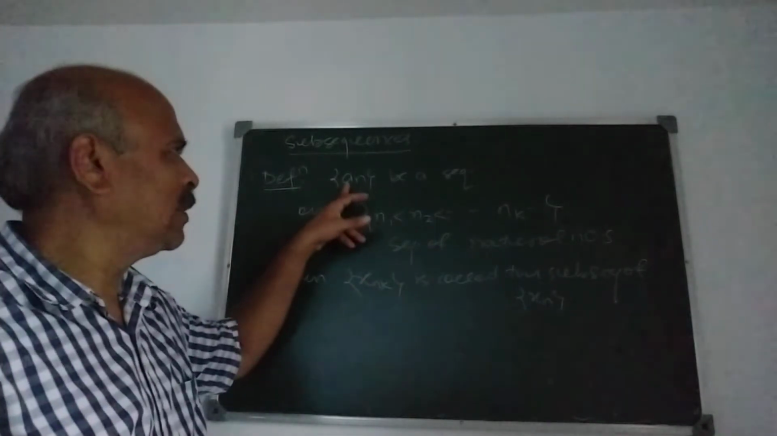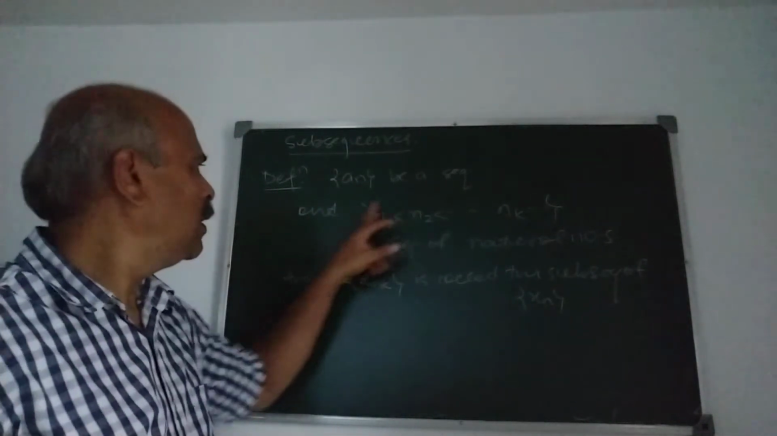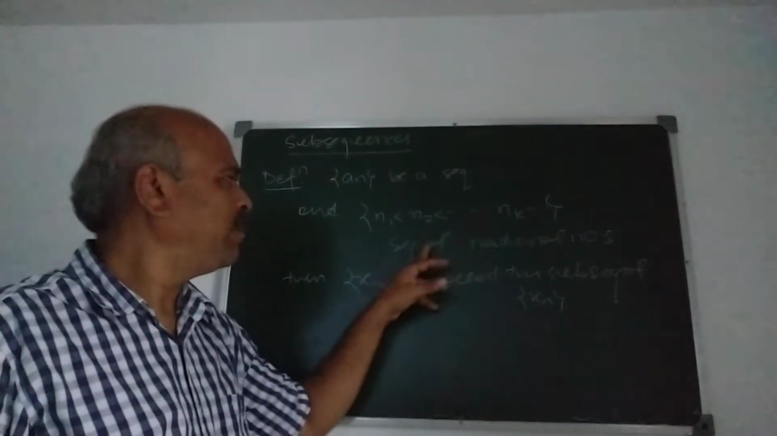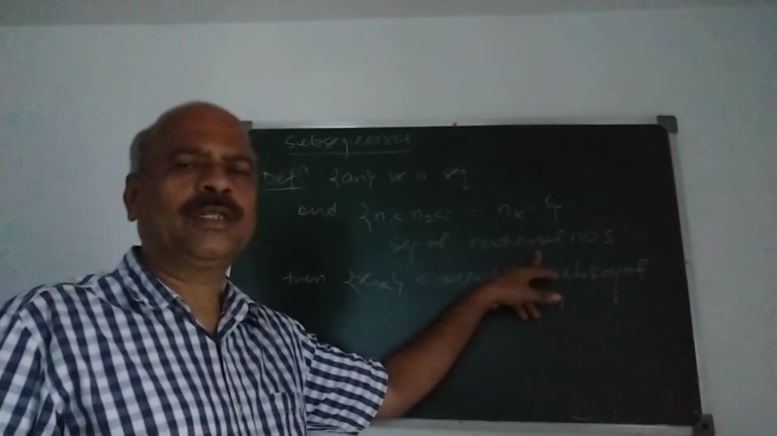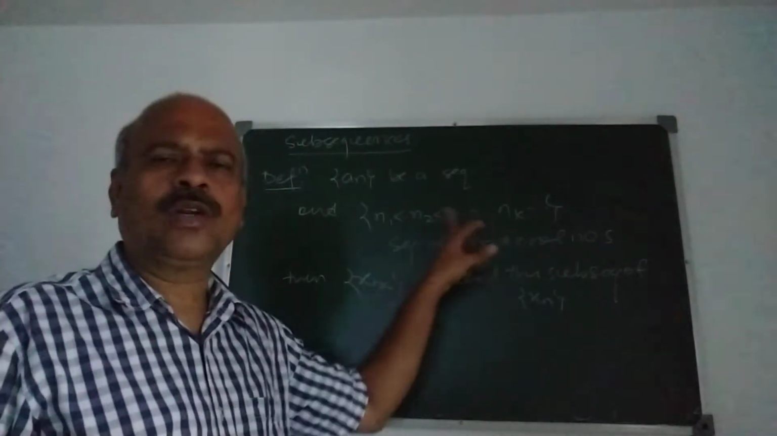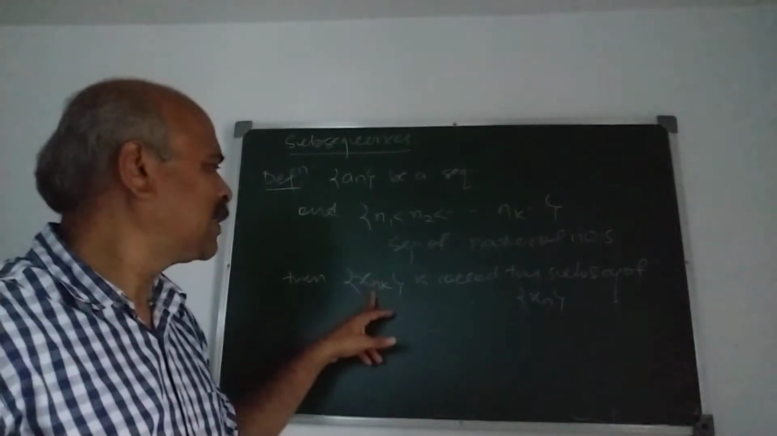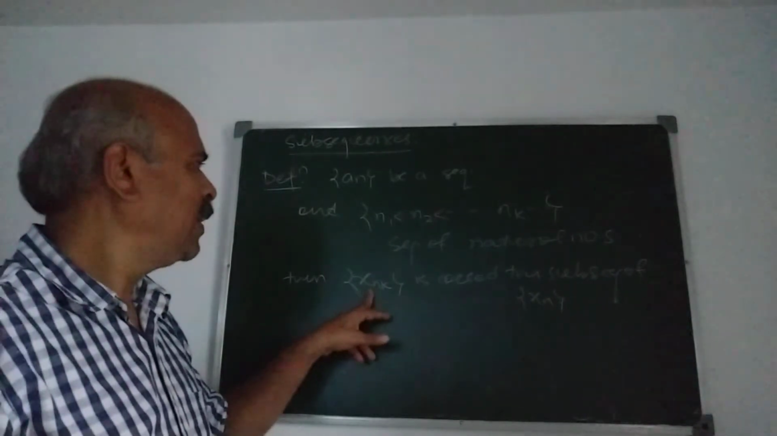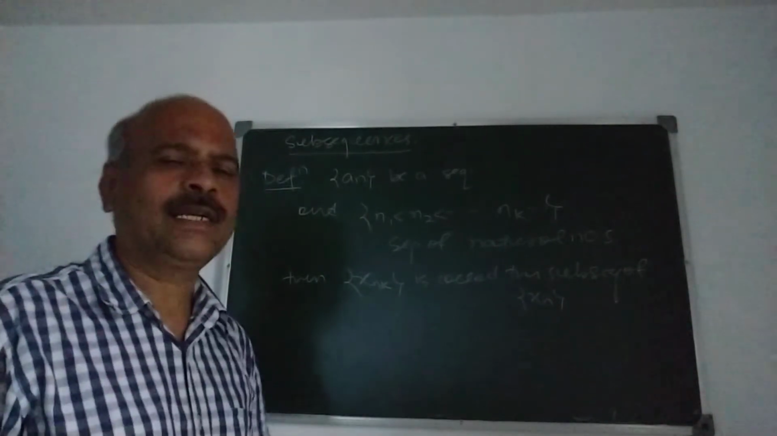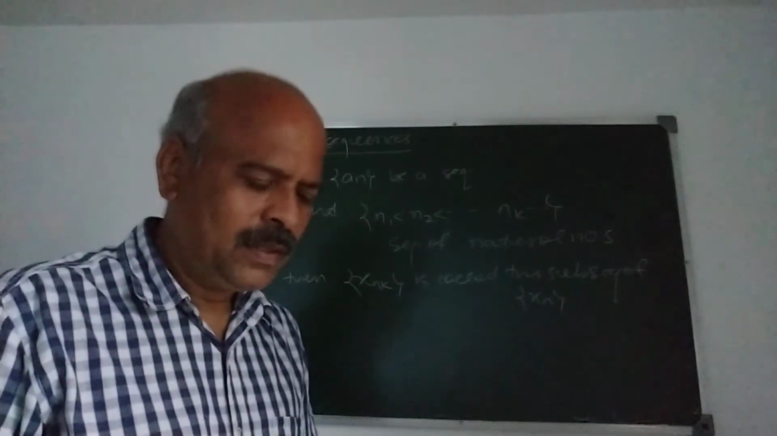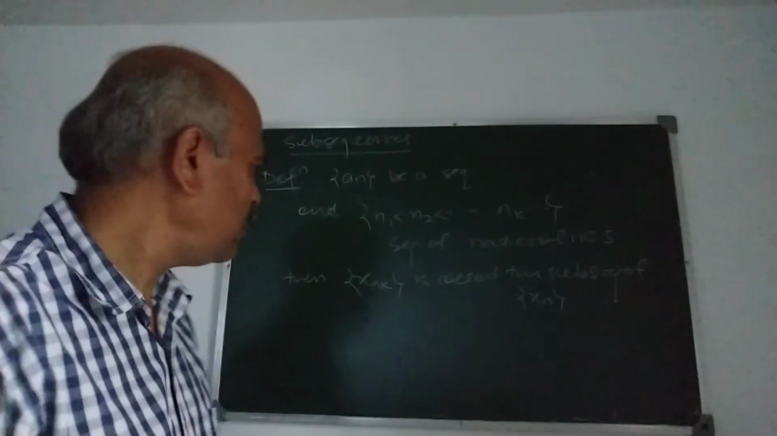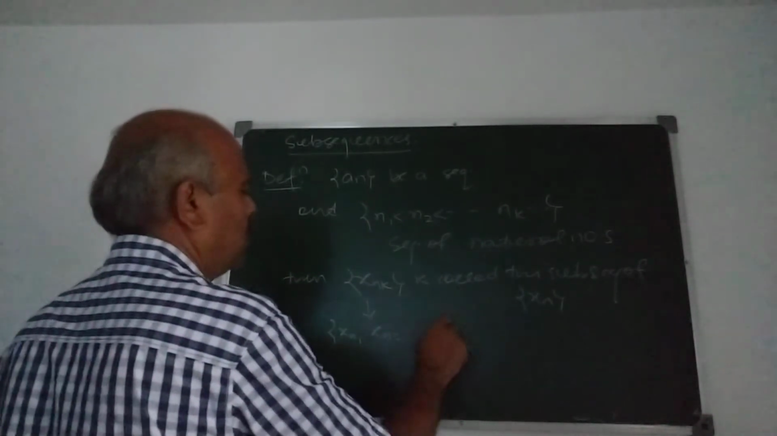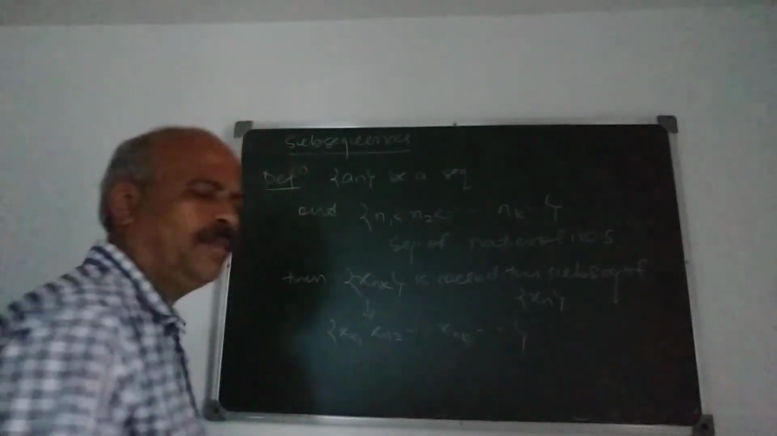So how to define a subsequence? Let xn be a sequence and n1 less than n2 less than etc., nk be a sequence of natural numbers. They are arranged in increasing order. Then xnk is called the subsequence of xn. What do you mean by xnk? xn1, xn2, xn3, and so on. This is the definition of a subsequence.